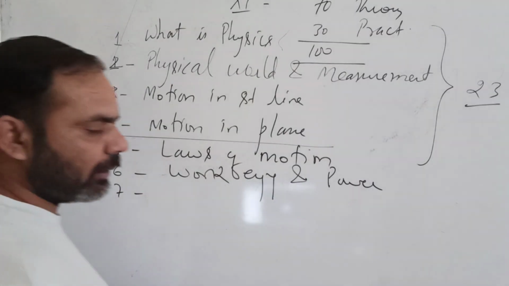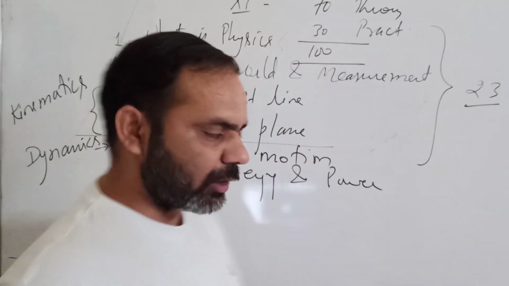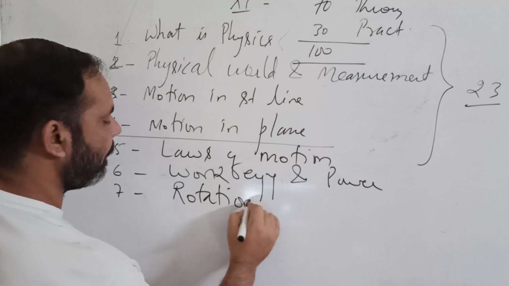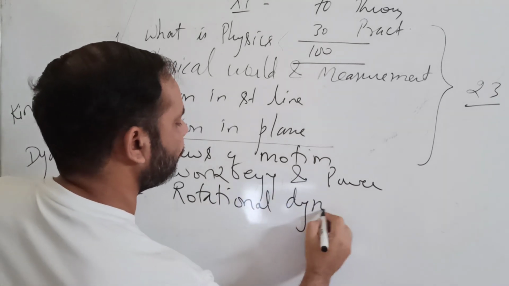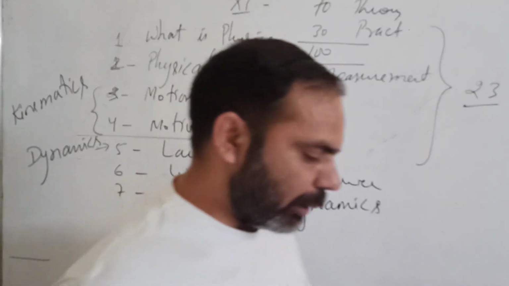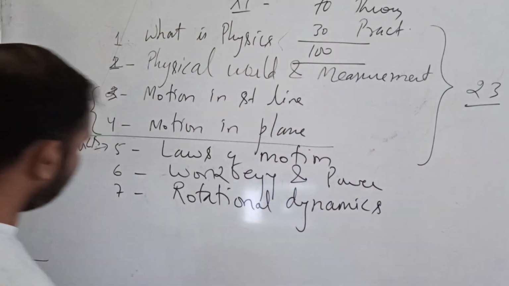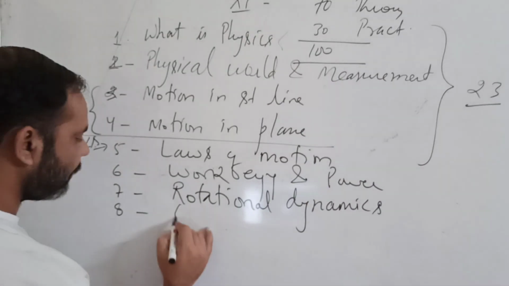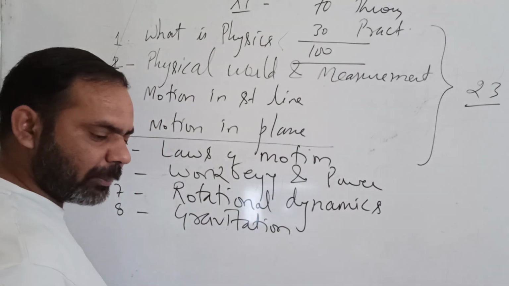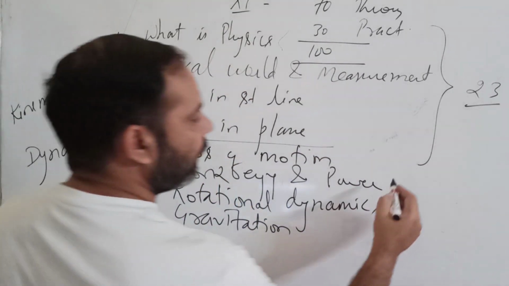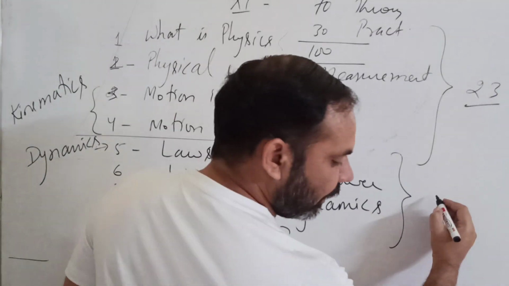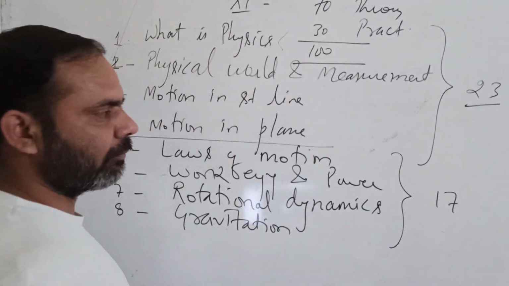Then there is a chapter, system of particles and rotational motion, which we also call rotational dynamics. And then we have chapter number 8, that is gravitation. And these chapters 5, 6, 7, 8, they are of 17 marks.